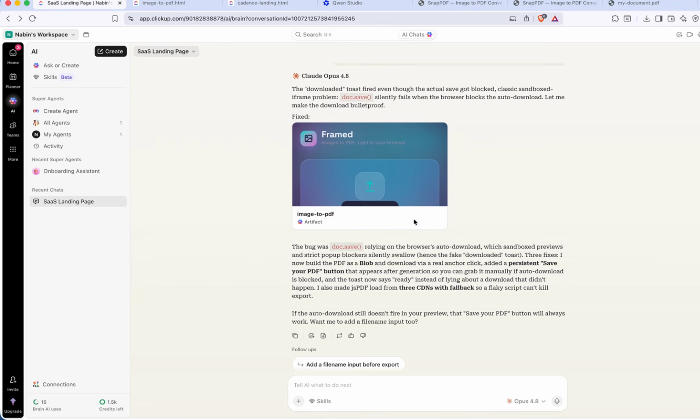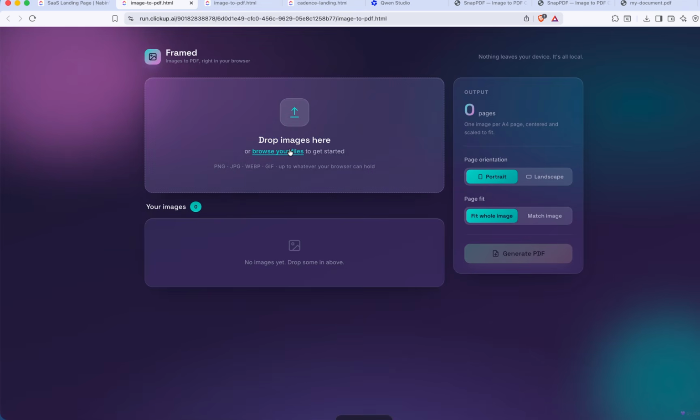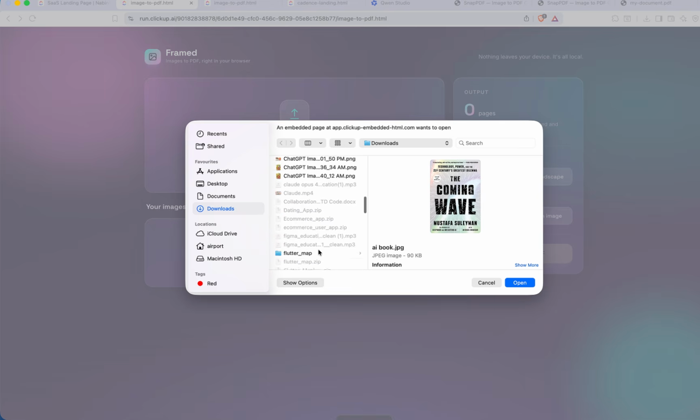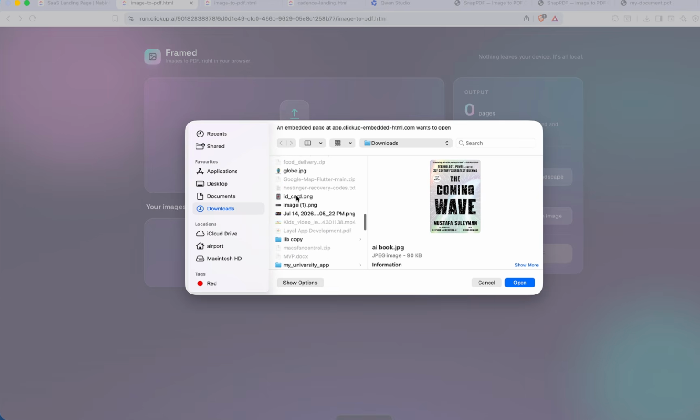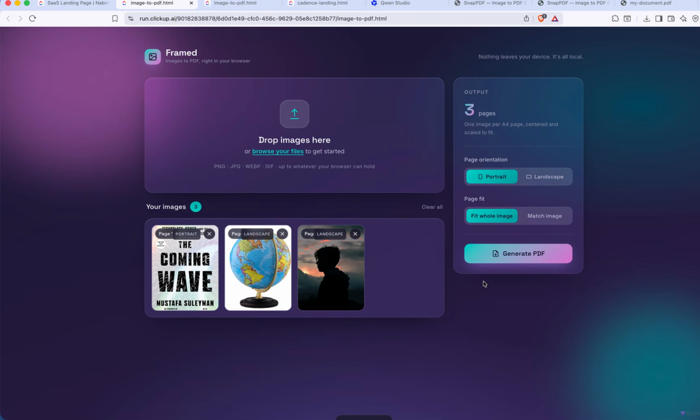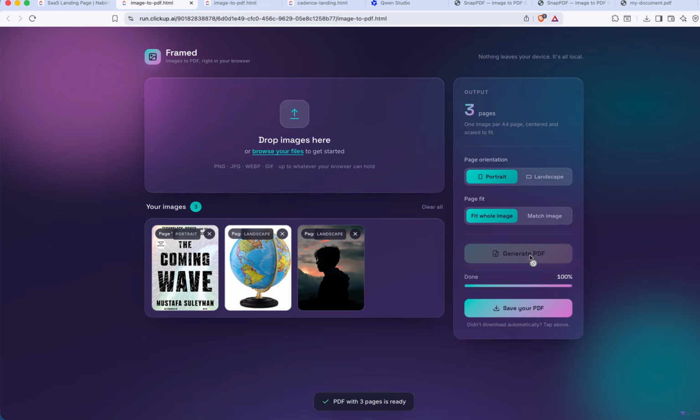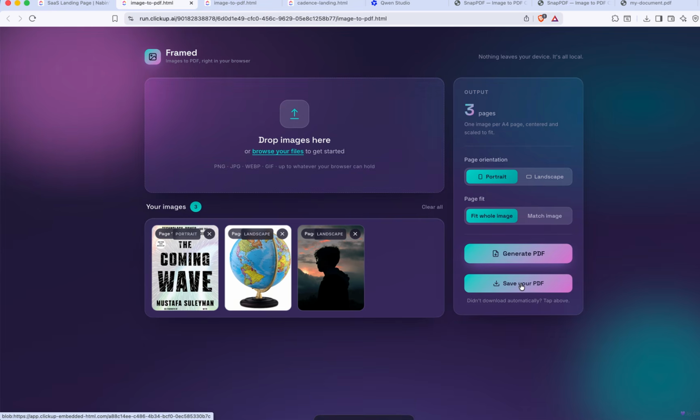Now Claude Opus 4.8 has also completed its task, and it mentioned it will fix this issue. Let's see whether this issue is solved or not. Let's open it. I'm going to select the same images that I selected previously. Okay, this part is working, as we saw in the previous testing. One image per A4 page. You can select the orientation here, generate PDF. Okay, save your PDF, but this save button is still not working.